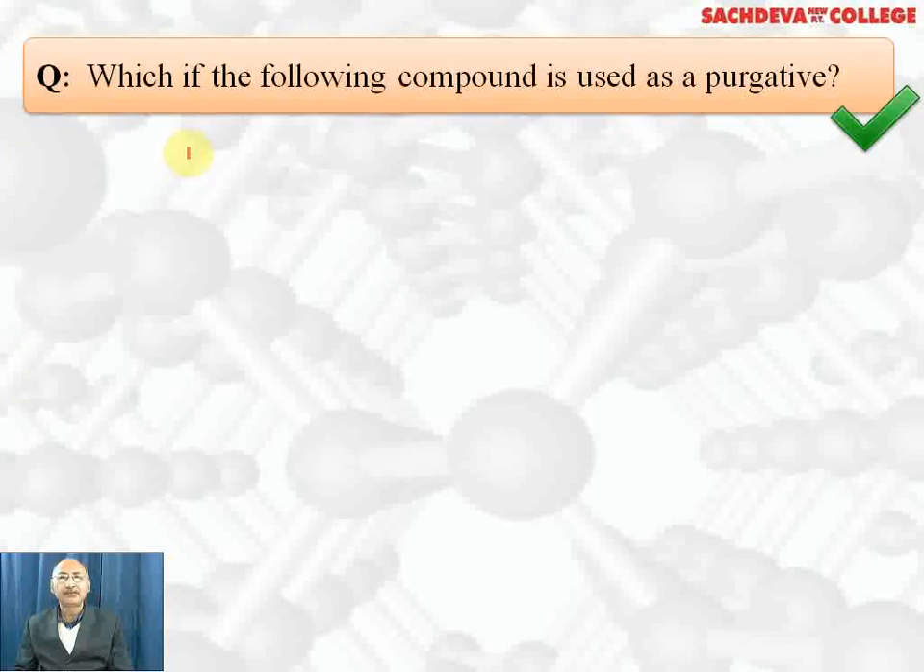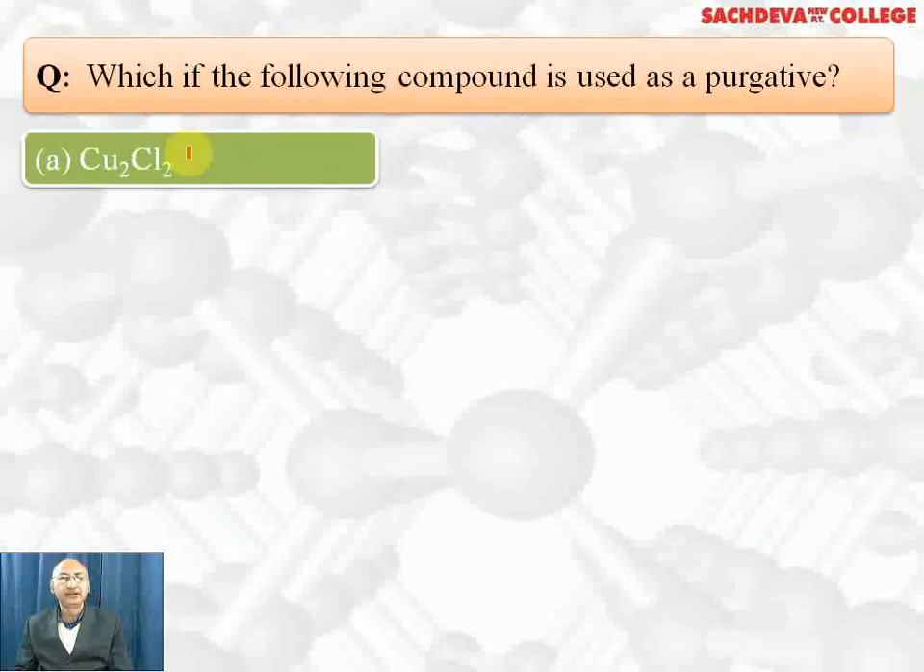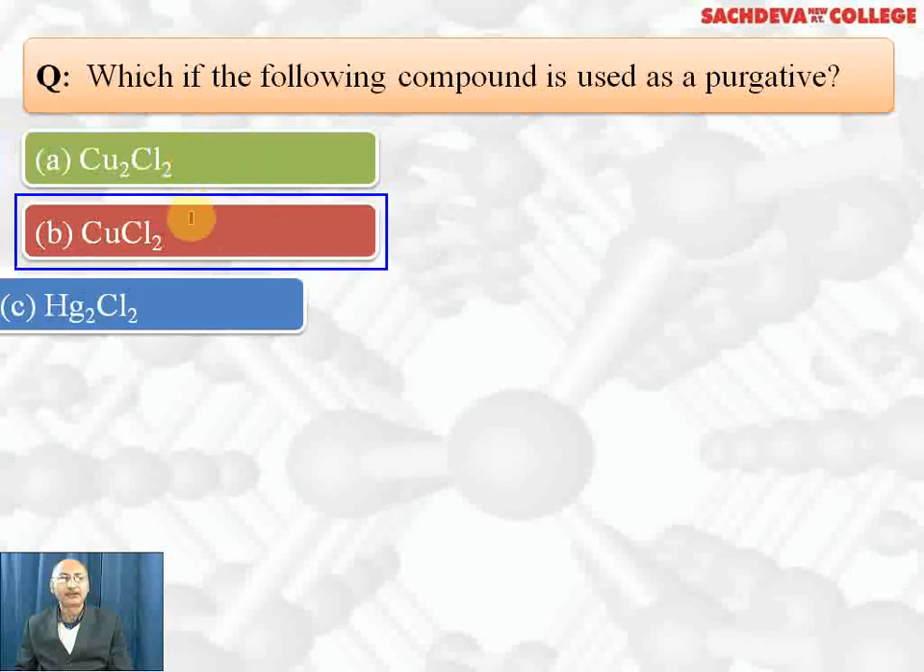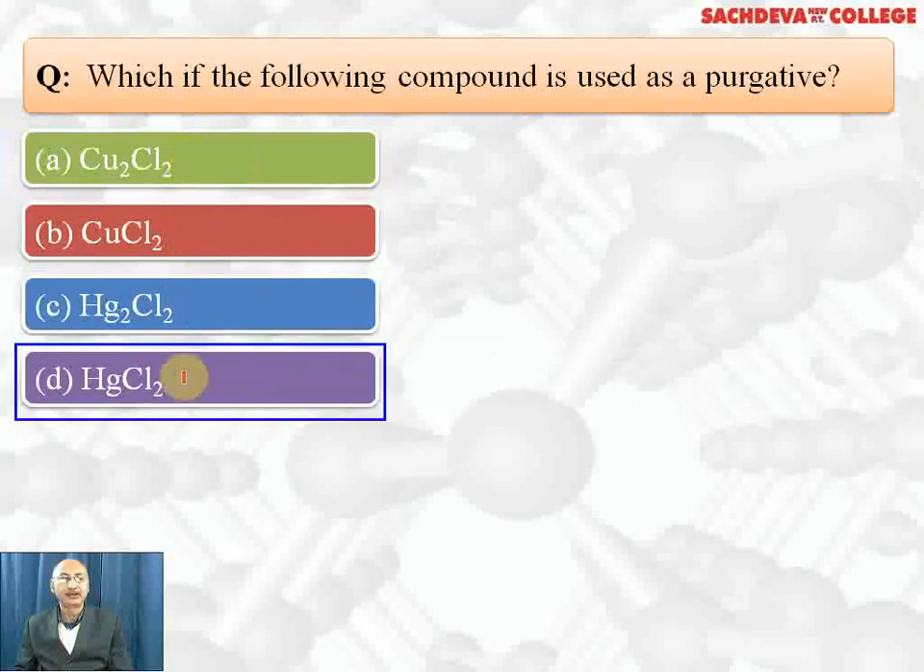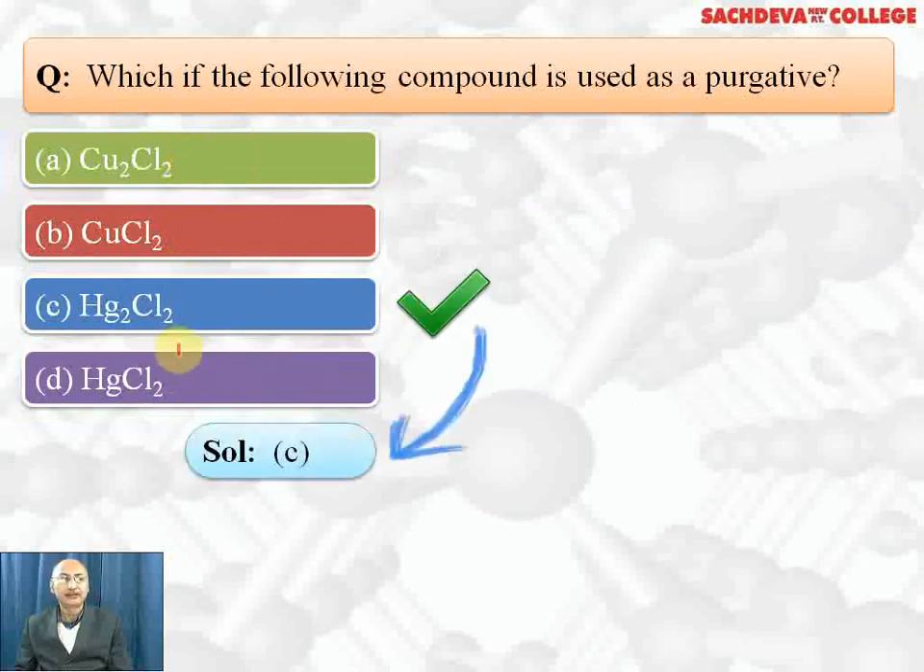Which of the following compounds is used as purgative? Cuprous chloride, cupric chloride, mercurous chloride, mercuric chloride. Mercurous chloride is used as purgative. Purgatives are the medicines which are used in case of constipation. MgSO4 can also be used as purgative.